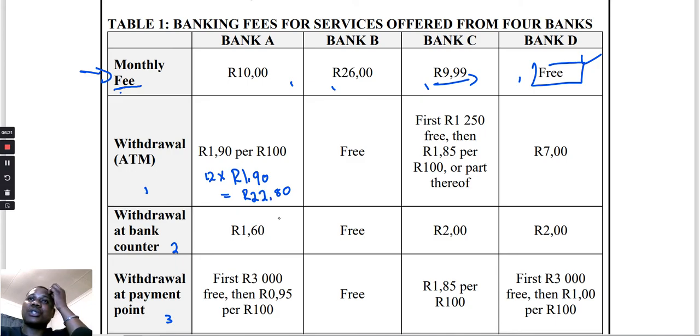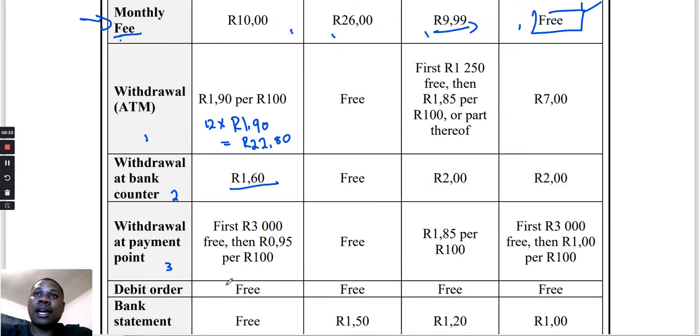Then let's go to the second withdrawal, the withdrawal at the bank counter. They are only going to charge you R1.06. That's it. That's what they're going to charge you. Now they're saying withdrawal at the payment point. They say the first 3,000 is free. Then 95 cents per 100 rand.